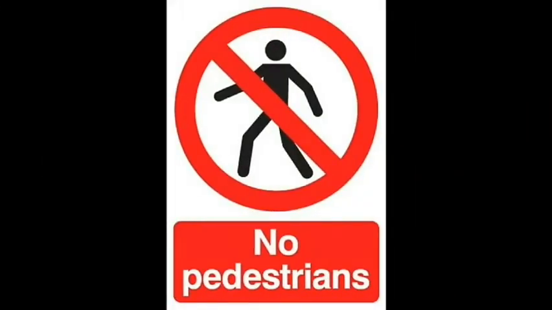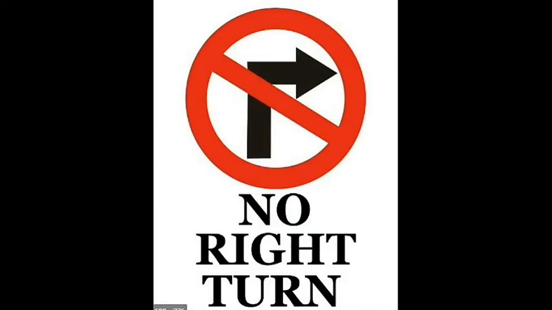Pedestrian prohibited means cyclists or people should not use this road because it could be for fast moving vehicles, like a highway. No right turn. On the road where you see this sign, you should not take a right turn. Then no left turn. On the road where you see this sign, you should not take a left turn.